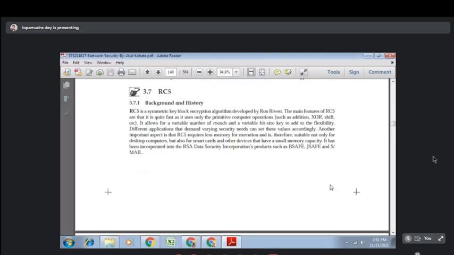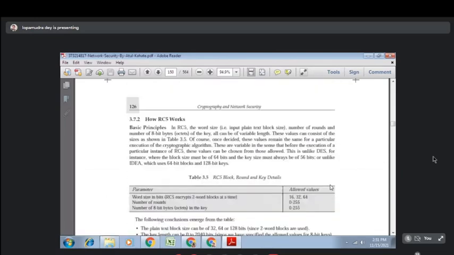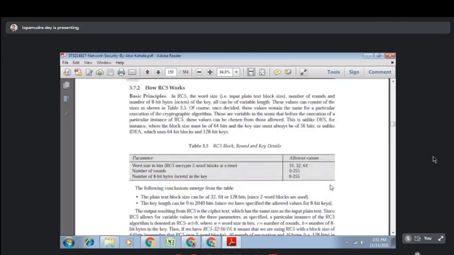The most important advantage is that it is fast and takes less memory compared to other cryptography algorithms. So how does RC5 work? It is a block cipher, and the number of rounds and number of 8-bit values are given here. RC5 encrypts 2-word blocks at a time.